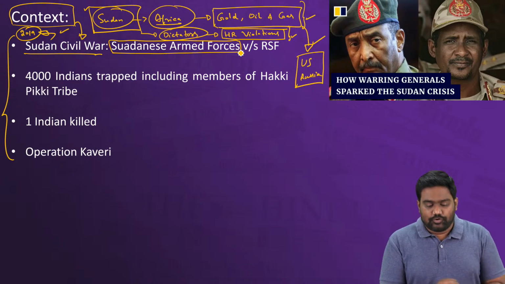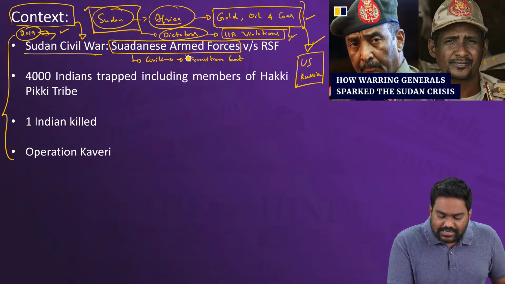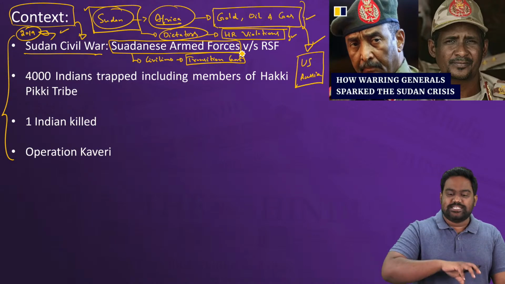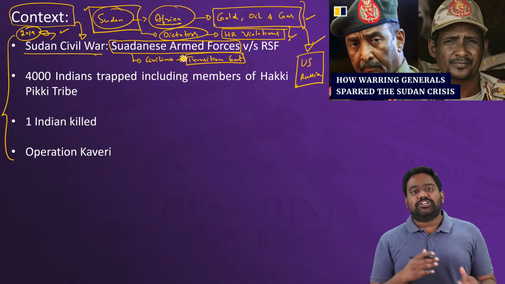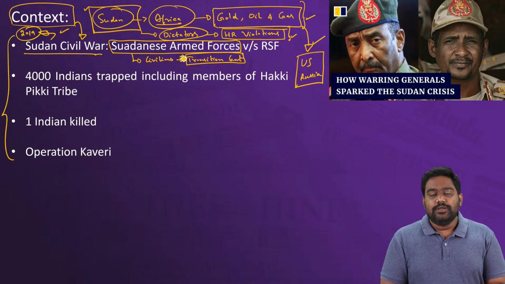The Sudanese armed forces at that point struck an agreement with the civilian protesters, and it agreed for a transition government. A temporary transition government was put in place which had representation from both civilians and the military. This transition government was supposed to give way for a full-fledged democracy in the country.